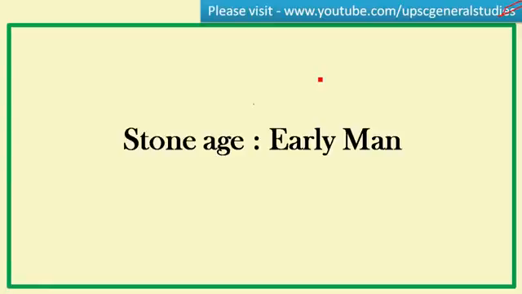In this video let's discuss about Stone Age, that is the age of early man. So the Stone Age is also called prehistoric age because there was no written record. For history we need written records, in the form of scripts, books and other ancient texts. But in prehistoric times there was no written record, and the history was reconstructed with the help of stone implements, bone tools and other archaeological materials. So the Stone Age is called prehistoric time. Let's look at this history of man in India during this period.